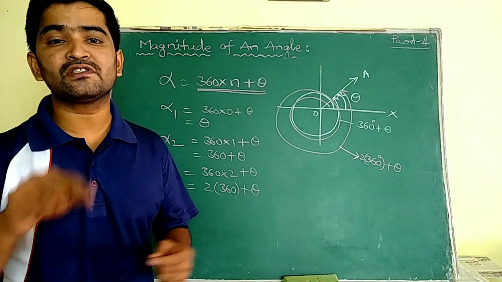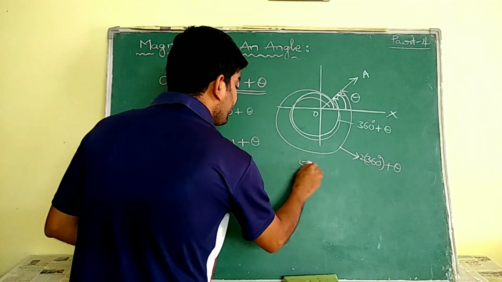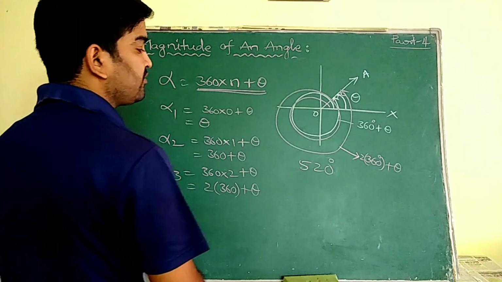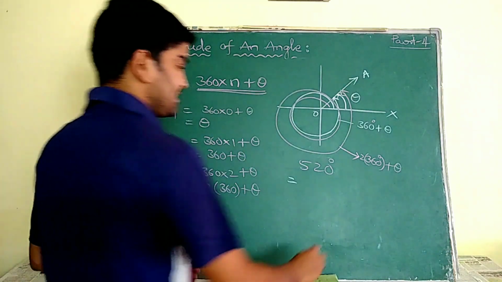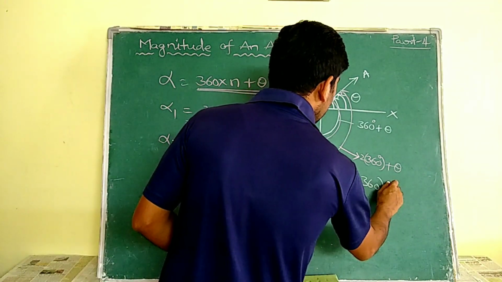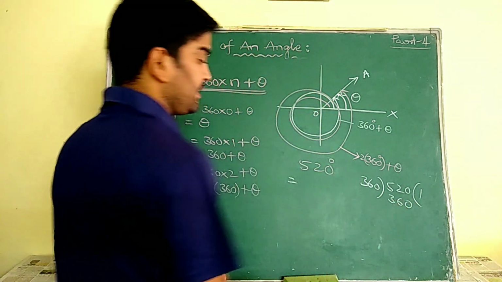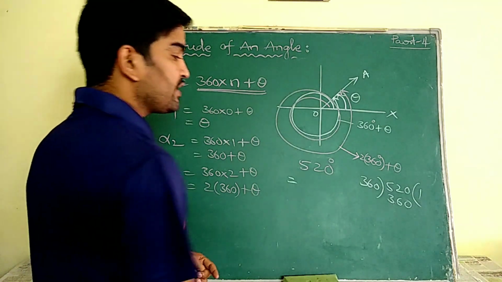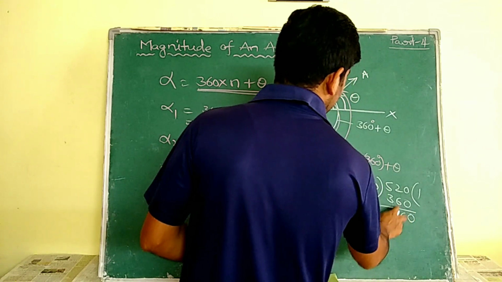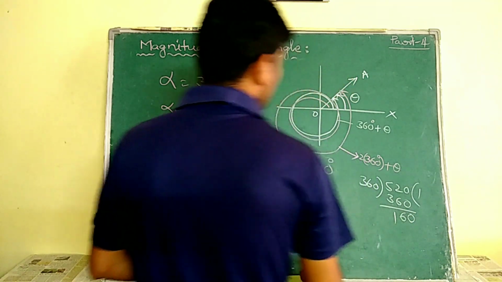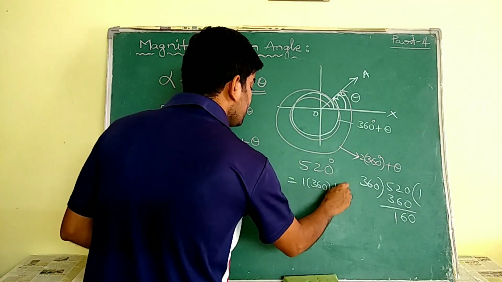So how many revolutions are there in that 520, we have to decide. Okay, so see, 520 degrees I gave you. This 520 degrees belongs to which quadrant, we have to decide. For that we have to divide it by 360. Divide this 520 by 360. 360 ones are 360. Why? Because 360 twos are 720. From 520, if I subtract 360, it is 160. That means this 520 is represented as 1 into 360 plus 160.